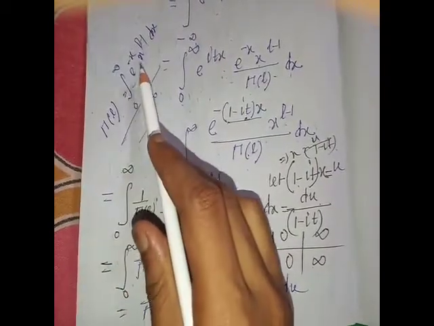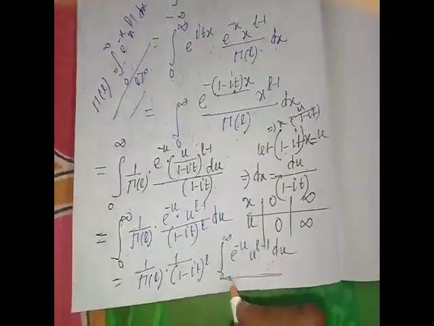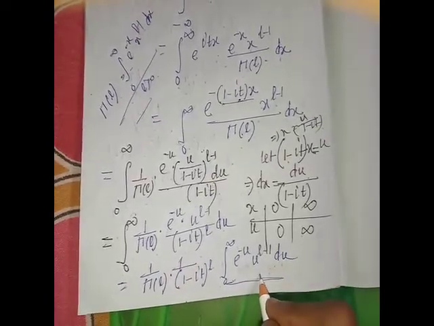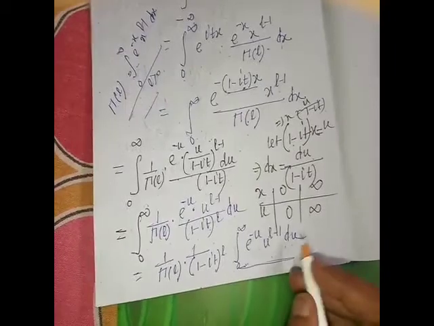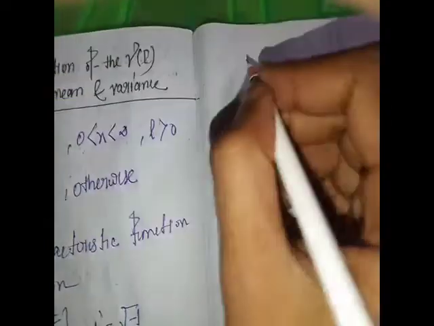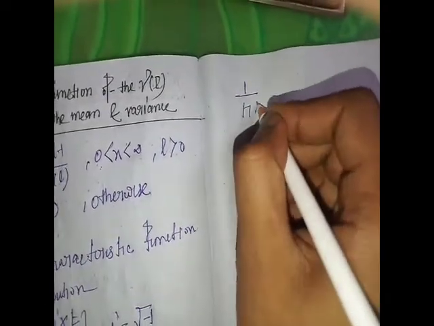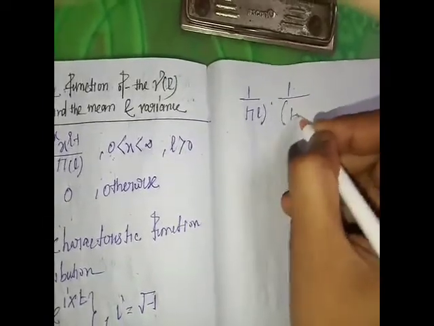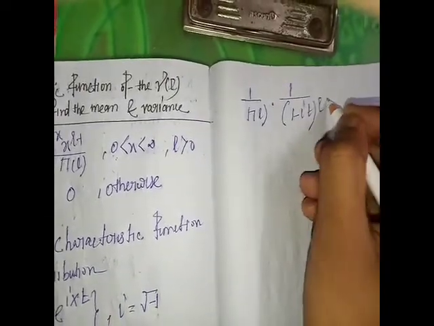This is the formula of gamma L. So the integral 0 to infinity e to the power minus u, u to the power L minus 1 du is gamma L. So the next line is 1 by gamma L into gamma L by 1 minus it whole to the power L.